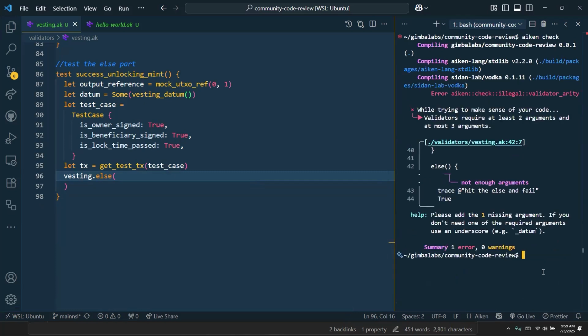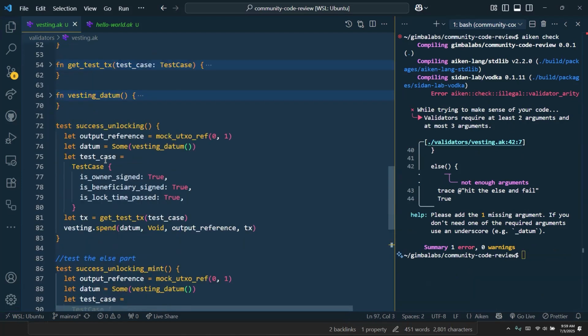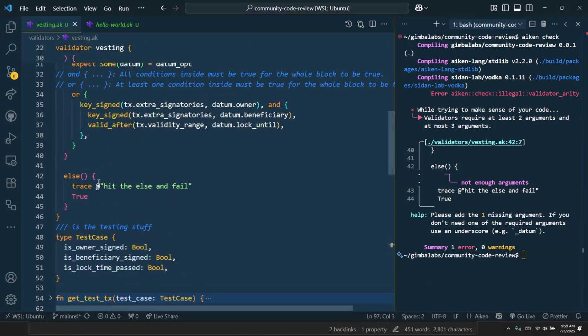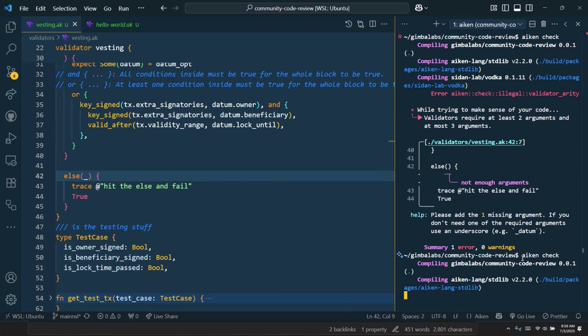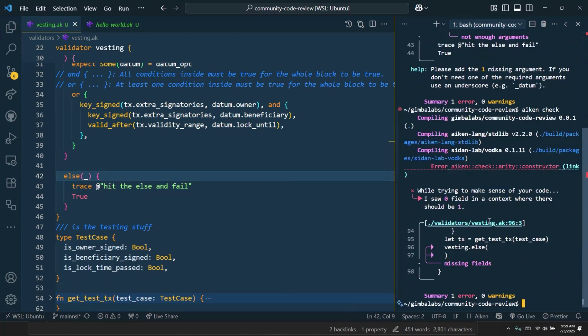Trying to make it run, validators require at least arguments. You need the underscore, the discard in the else statement in the validator. Else underscore. Oh, I see. Okay, now try it. And it should be true. Missing fields.